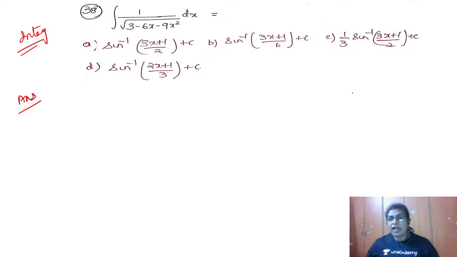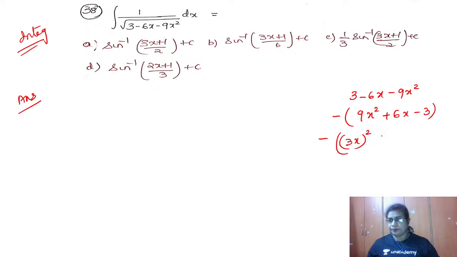So we have 3 minus 6x minus 9x square. Wherever there is x square negative, take out minus. So the first step is to take out minus. You'll get 9x square plus 6x minus 3. How can you write this 9x square? You can write (3x) the whole square plus. This is of the form a square, so a is 3x. So it is 2 into 3x, since 6x is already there, into 1. So 1 is your b now.